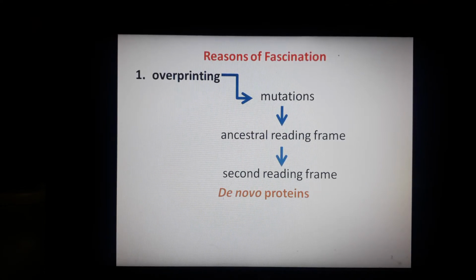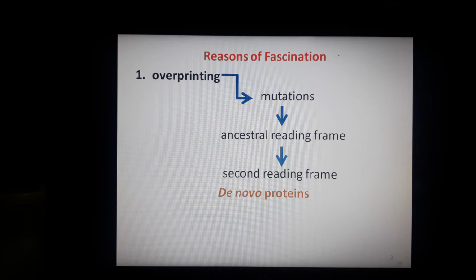Now let's see the reasons why biologists are interested in these overlapping genes. So basically there are three major reasons for which these overlapping genes have fascinated biologists over the period of time. The first reason is overprinting. These overlapping genes encode proteins that originated de novo by the process of overprinting, instead of the well characterized processes such as gene duplication or horizontal gene transfer. De novo here means new proteins.